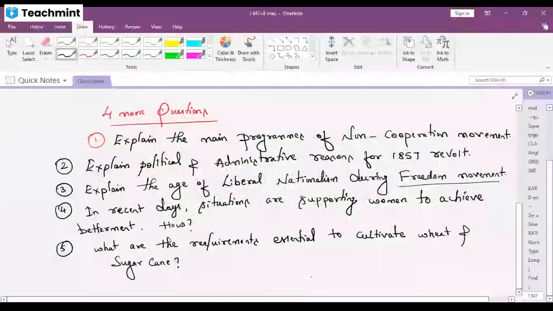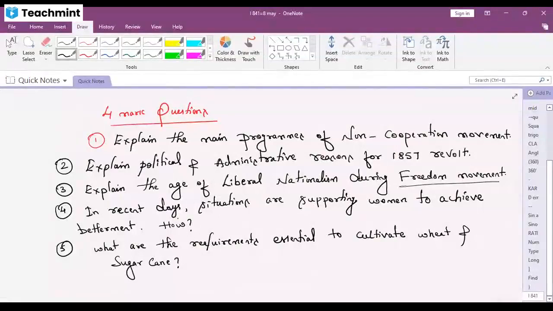Correct? So this question belongs to which chapter? Problems of India and their solutions. Any doubts? Understood, children? What did I say to you now? This is the first thing you need to understand before you start any preparation. That's what I said to you in the beginning. See how much you people are lacking with social science. Got it? Okay.